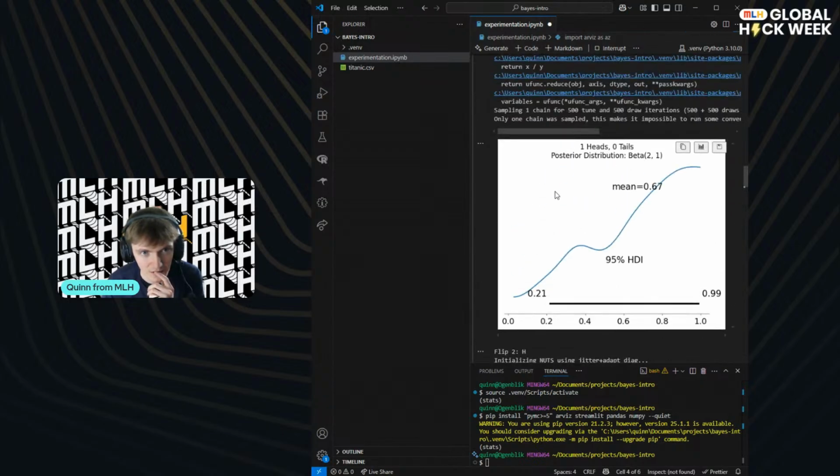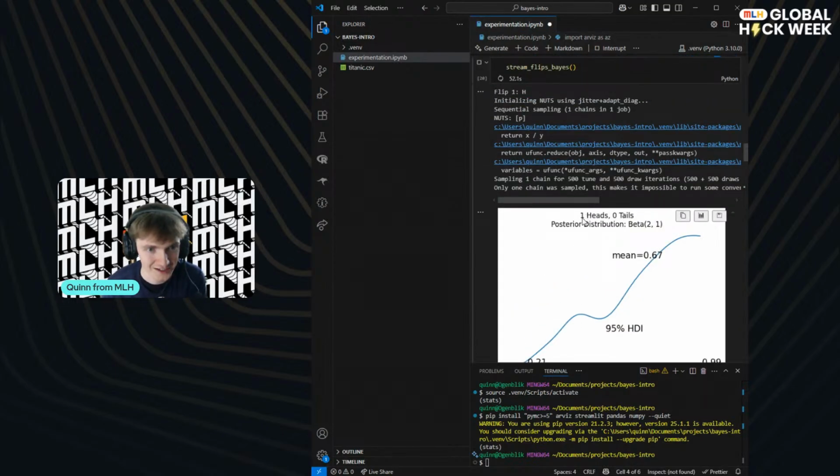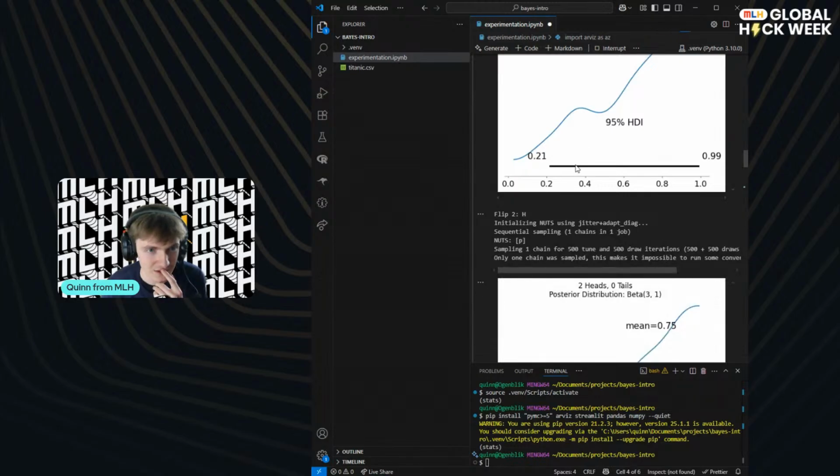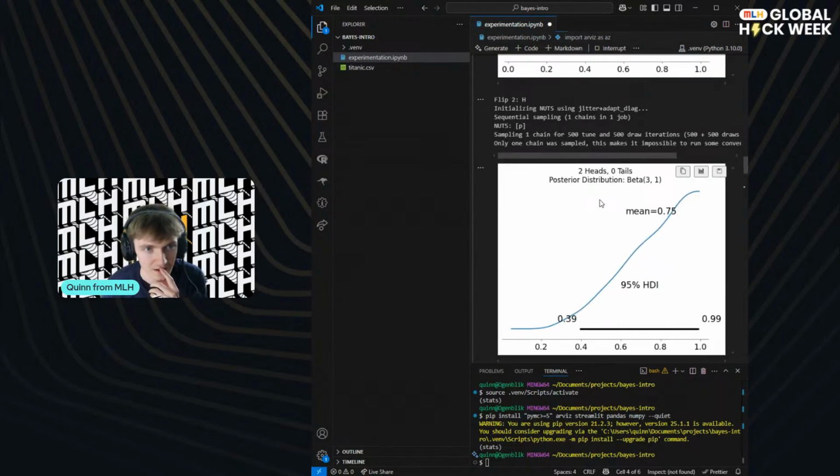And this is our HDI, our 95% HDI, basically our credible interval. It's going from 0.21 to 0.99, so it's basically clueless. It's got no idea. It doesn't think that the probability of heads is less than 0.21, which it well could be, right? It could just be really lucky. It'll be wrong some of the time, right? But you know, this is pretty good so far.